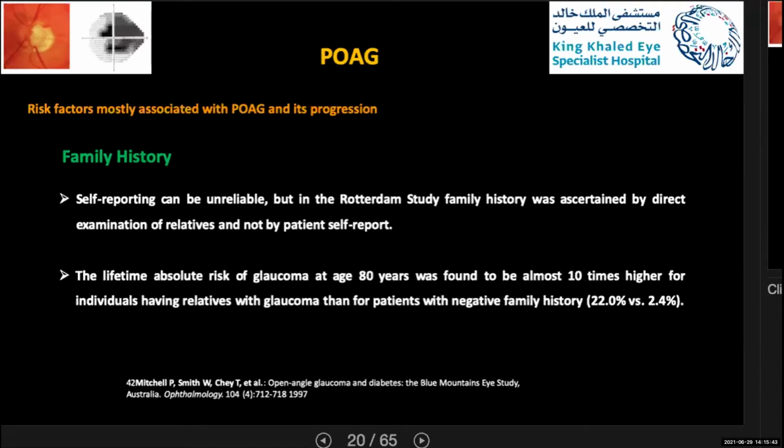The issue is sometimes self-reporting can be unreliable, but in the Rotterdam study, family history was ascertained by direct examination of relatives and not only by patient self-report, and this is very important. Smith found in his study that the lifetime absolute risk of glaucoma at age 80 was almost 10 times higher for individuals having relatives with glaucoma than for those with a negative family history, 22% versus 2.4% respectively.